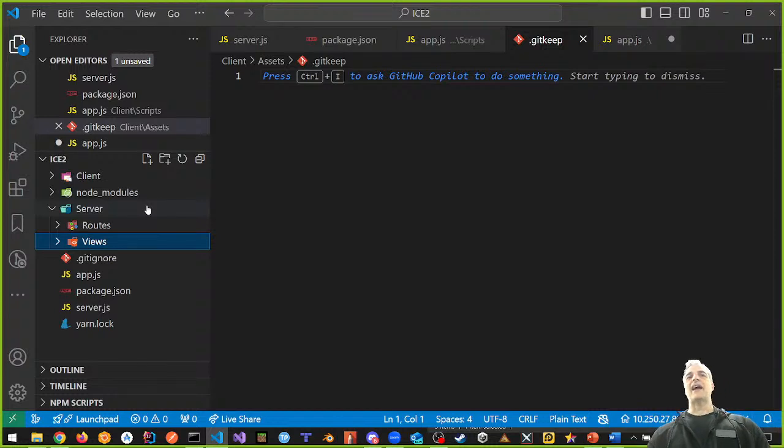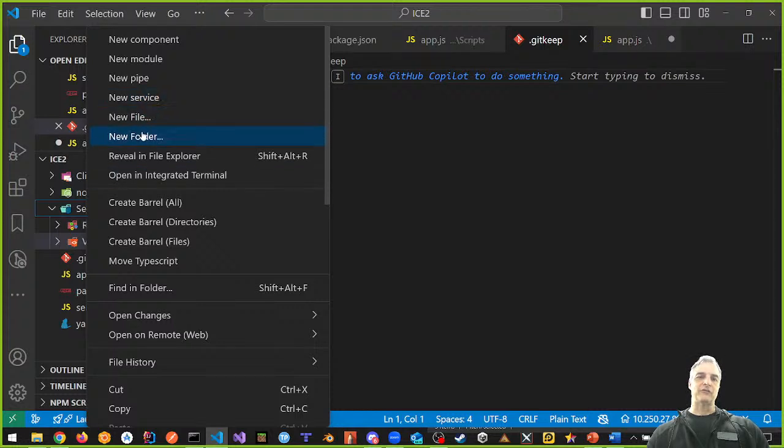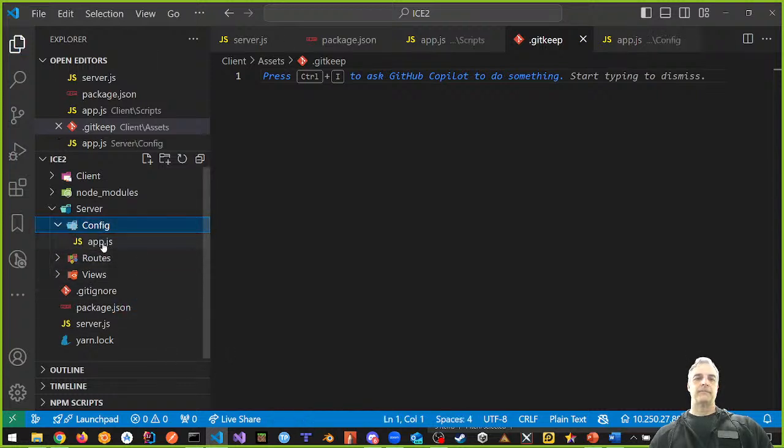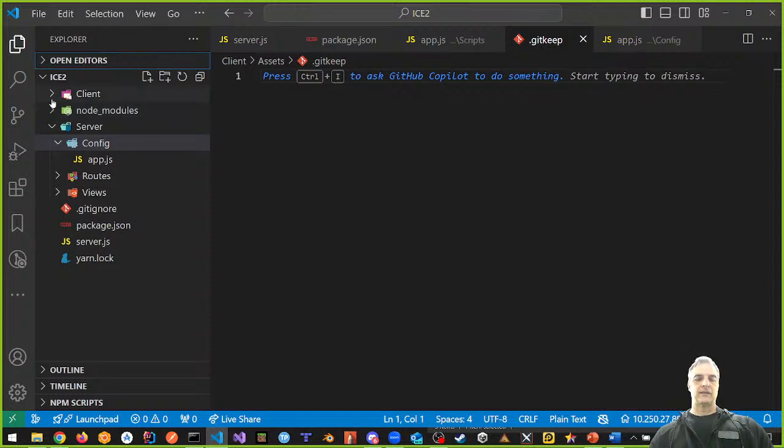Next thing, I want to add config to the server. I'm going to right click and make a new folder. We're going to call this config. Here's my config folder. And I want to drag and drop my app.js into my config folder like so. My app.js is in my config folder, and so now my structure looks like this.